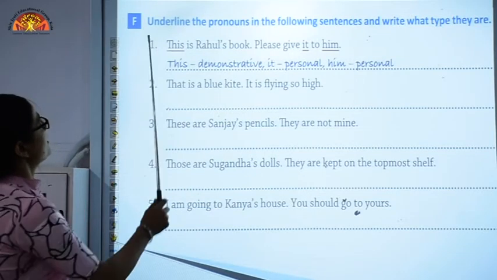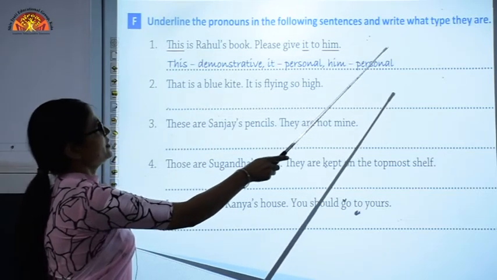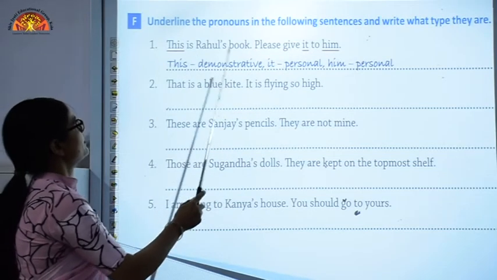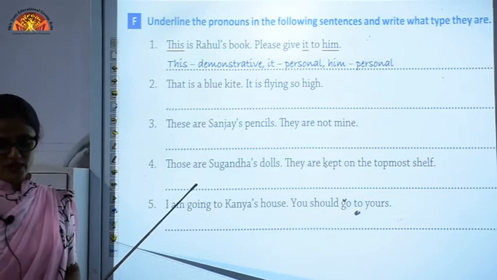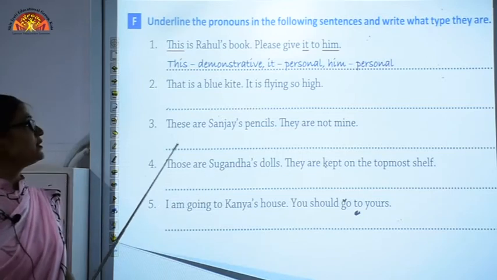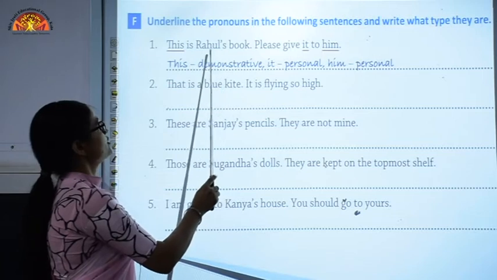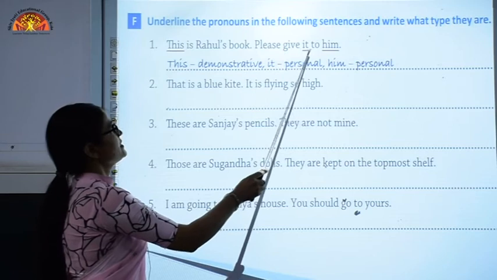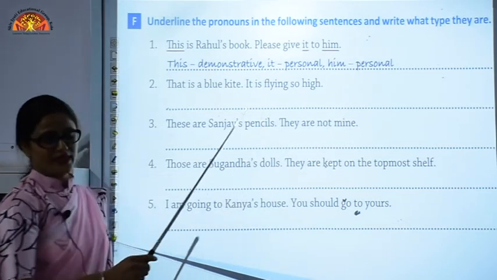Now let's see with the help of an example. Underline the pronouns in the following sentences and write what type they are. This is Rahul's book, please give it to him. Now in this sentence, this is a demonstrative pronoun because it is showing that this book is of Rahul, pointing out that this is the book and it is of Rahul. Therefore this is a demonstrative pronoun. It is again a personal pronoun, him again a personal pronoun, right?